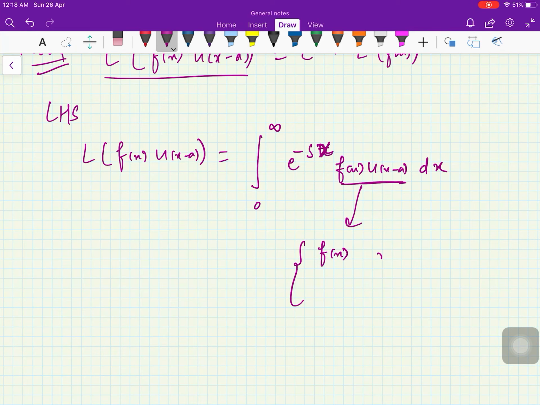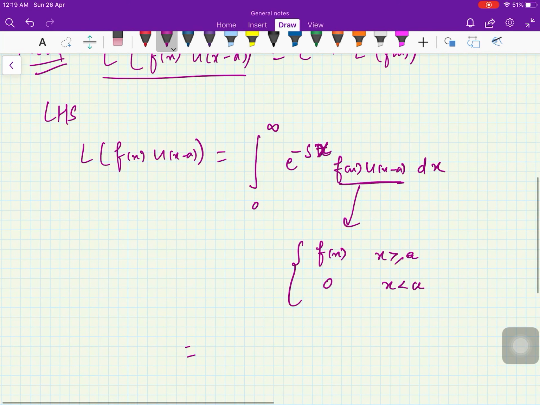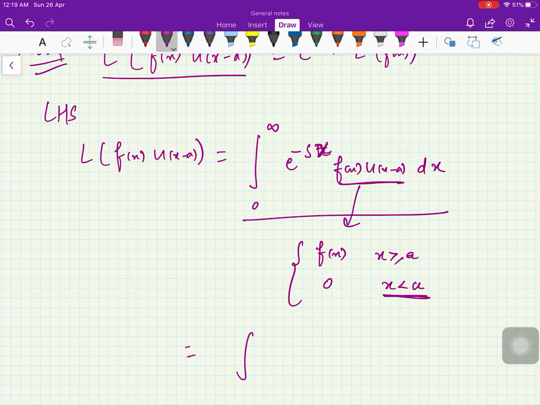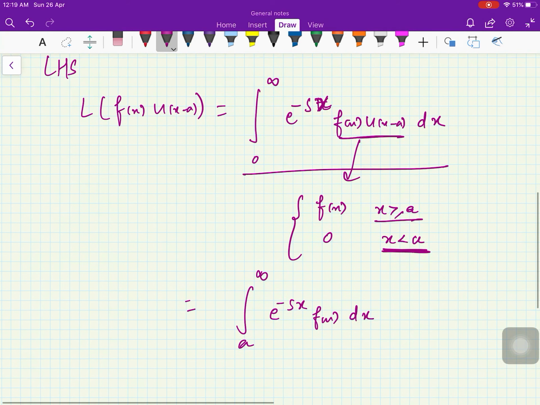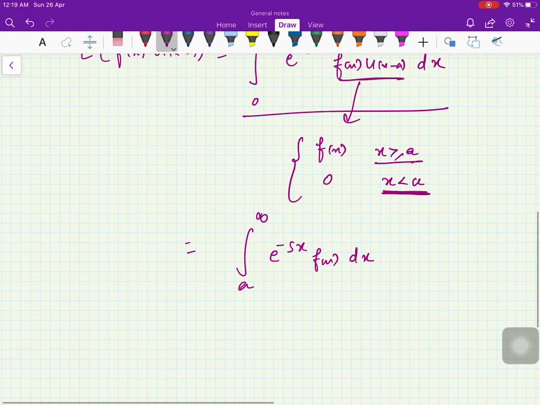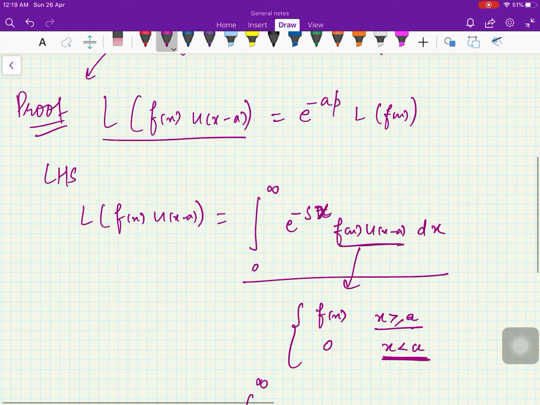Now what is this function? It has a value f of x when x is greater than or equal to a, and it has a zero value when x is less than a. So your integral is 0 for x less than a, and it will start from a to infinity of e raised to minus sx f of x dx.